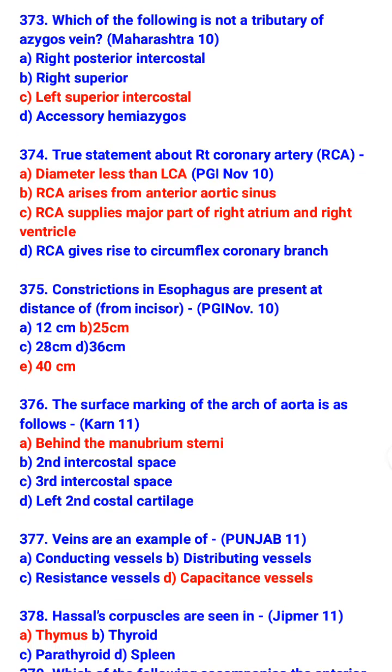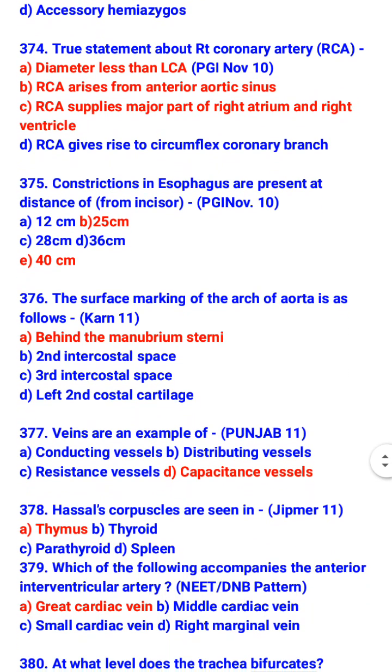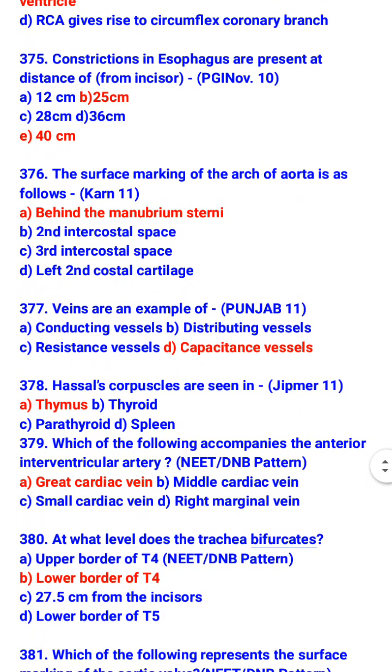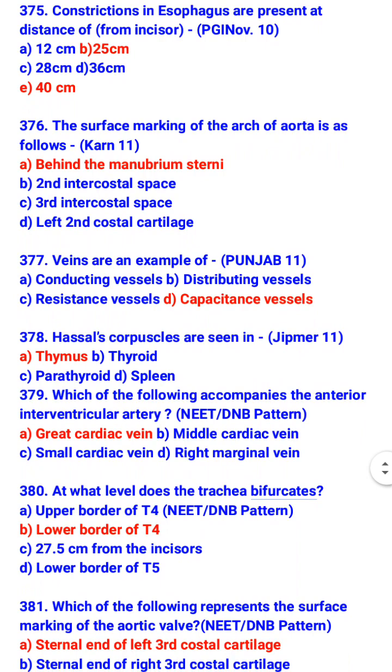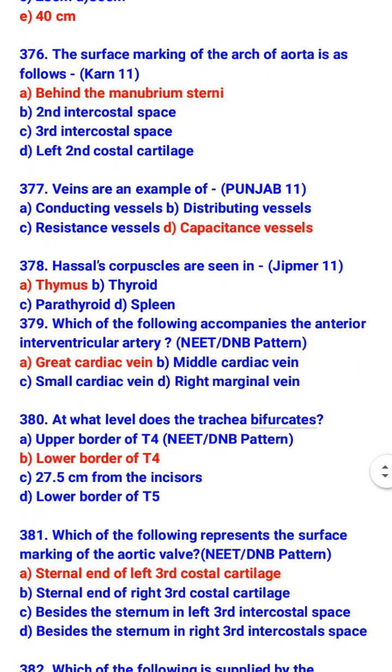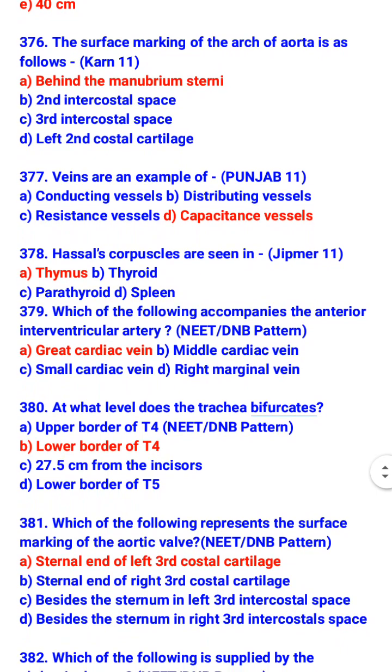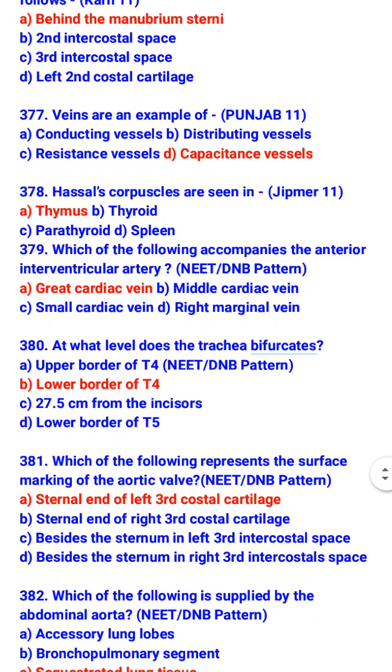The surface marking of the arch of aorta is as follows behind the manubrium sterni. Veins are an example of capacitance vessel. Hassall's corpuscles are seen in thymus. Which of the following accompanies the anterior interventricular artery? Great cardiac vein. At what level does the trachea bifurcate?